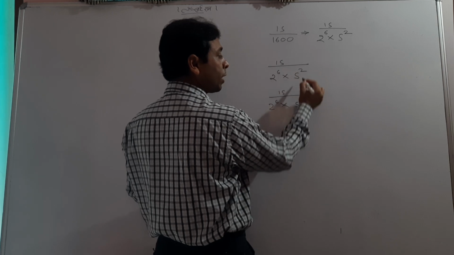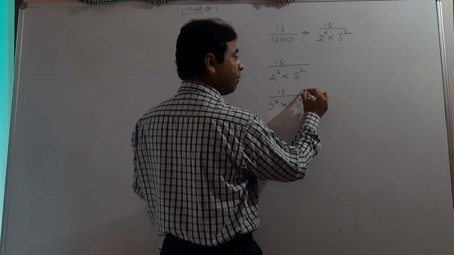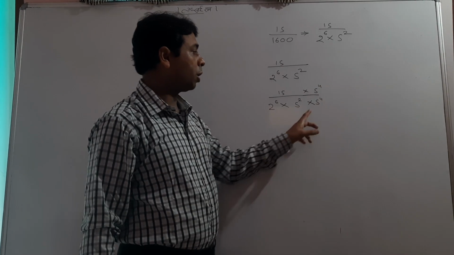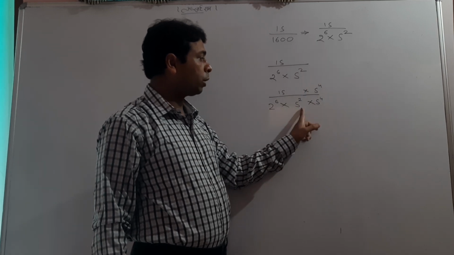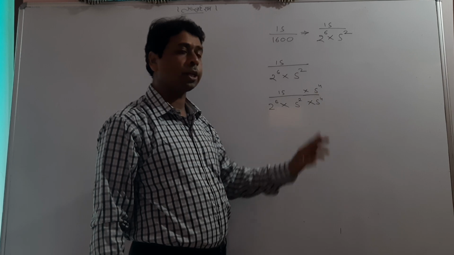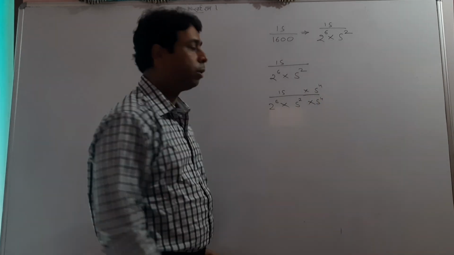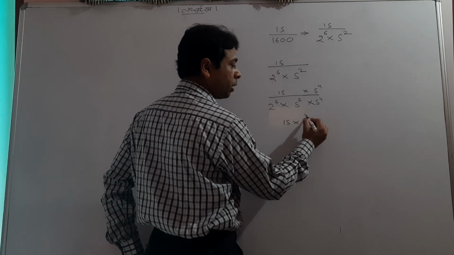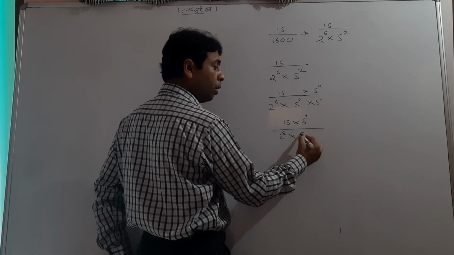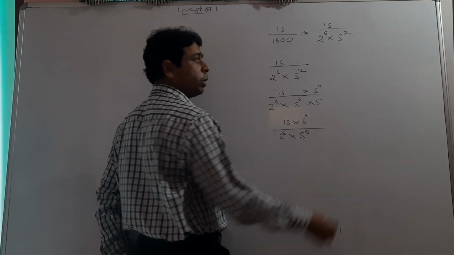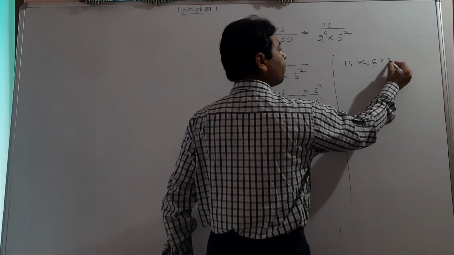We need 5 to the power 4 extra. So student, I'll multiply and divide by 5 to the power 4. Why? Because 5 to the power 2 is already here, and I need 5 to the power 4 so that both can be 5 to the power 6. So what comes upside? This one. And what comes downside? 5 to the power 2 and 5 to the power 4 will join together, giving you 5 to the power 6. Then this 5 to the power 4 itself will be 625, I think.